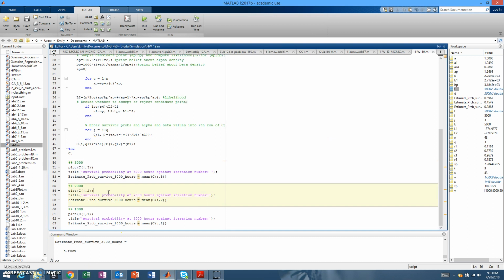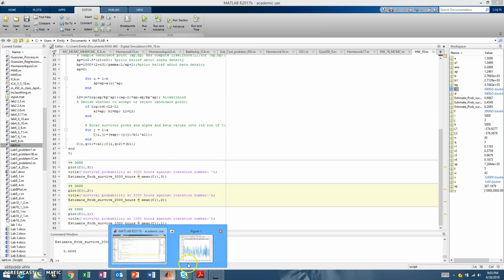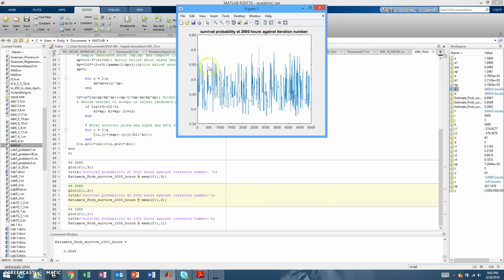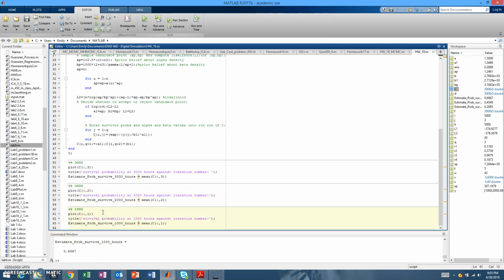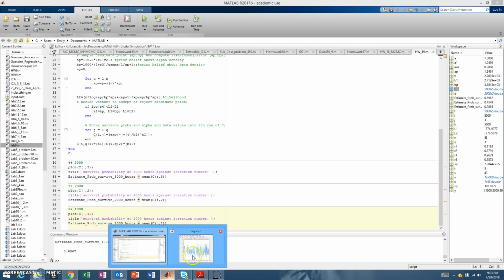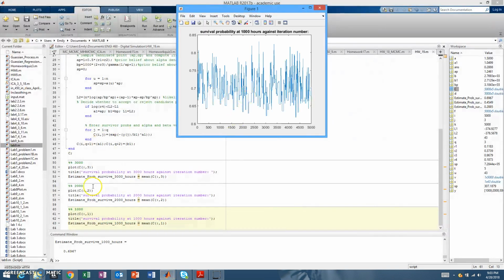Then I'll show you real quick for 2,000 hours. This is the plot for the 2,000 hours, and this is our mean here, which is also consistent with the book. And then finally, 4,000 hours. There's a plot, and here is our mean. And this, again, was consistent with what we had in the book.